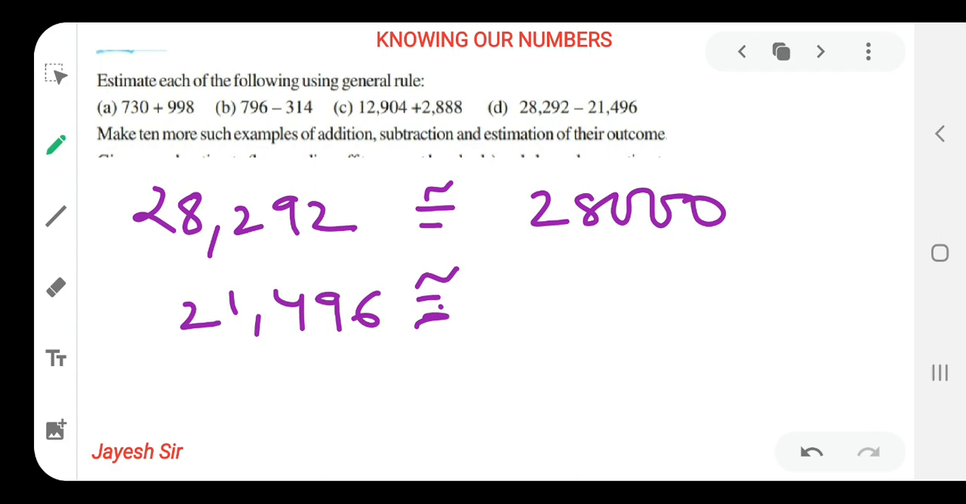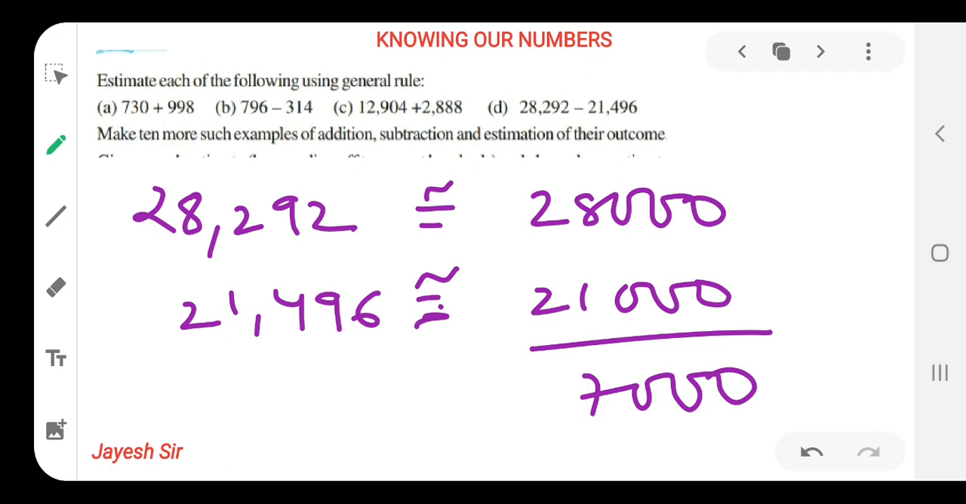And 21,496, as 496 is less than 500, so it should be rounded off to 21,000 only. So our answer is 7,000. That was very much nearer to the actual answer, as compared to when we rounded off to the nearest hundreds. I hope you all might be getting it, friends. So let's move to our next sum.